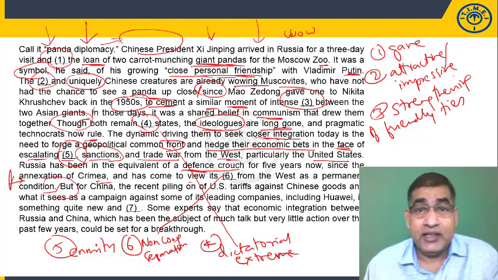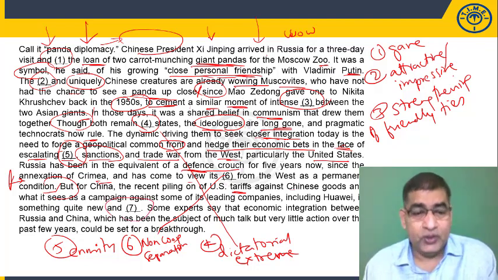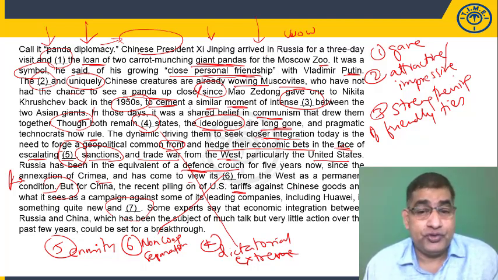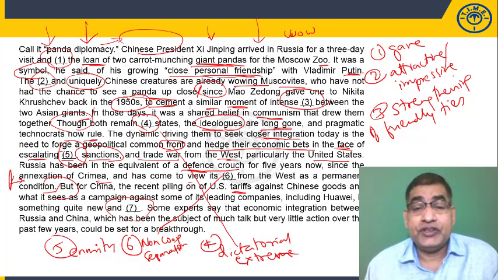But for China, the next sentence is the recent piling on of US tariffs. What are tariffs? Taxes imposed on imports and exports, against Chinese goods, and what it sees as a campaign against some of its leading companies, including Huawei, is something quite new and dash. Now you see, even China is in trouble. As I told you, the trade war between China and the US has been going on for years now. And China actually prospers because of exports, right? But the US trade war resulted in the US imposing great tariffs against Chinese goods.